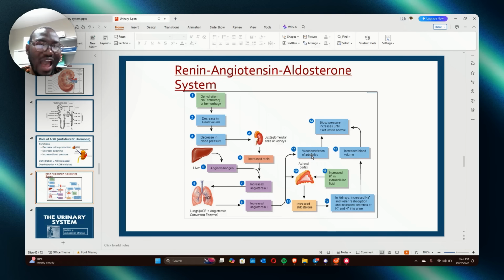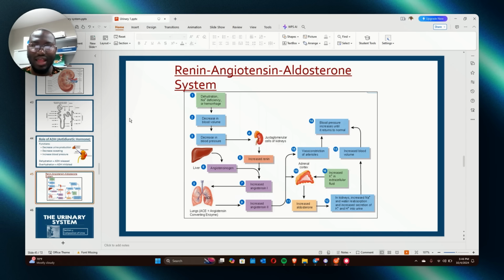This angiotensin 2 causes vasoconstriction of arteries. Which arteries? It's always the afferent that is constricted. I told you, it will just go and close that big door. Afferent is always constricted, more than efferent. You saw it can also close the going out door, the little one. But the one that it wants to do more is the afferent constriction. But just know that vasoconstriction occurs. All right? Very, very important.